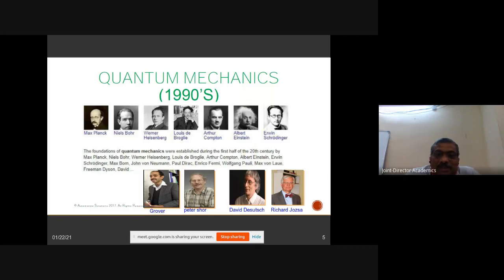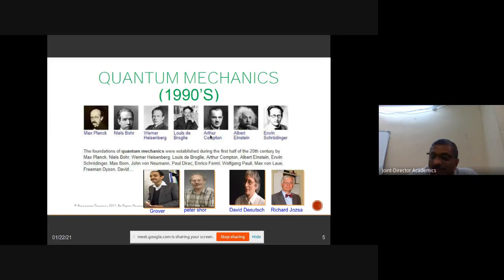Especially in the 90s, there was a big development, starting with a lot of physicists and mathematicians. Now in the recent period, computer science is taking a greater role. But initially, as said on the first day, quantum computing is a cross field. It is basically physics, mathematics, and computer science, especially algorithms and automation. Of course, you can find a lot of electrical engineering applications like construction and experiments, and chemistry is also playing a major role. So these are the people behind quantum mechanics.